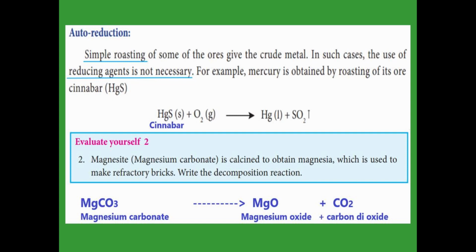Now in this video we have discussed the extraction of crude metal. Crude metal means nothing but an impure metal. First of all, we have learned the concentration process. What is concentration? Removal of impurities from the ore, and now the ore becomes a metal oxide. Again the metal oxide is changed to an impure metal.